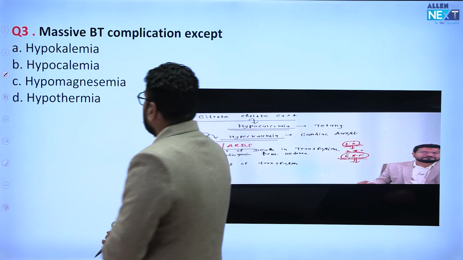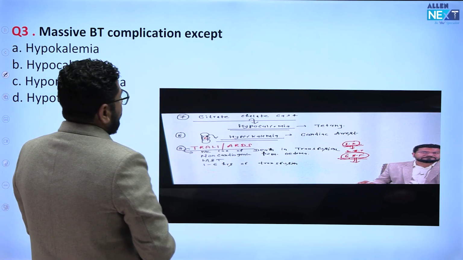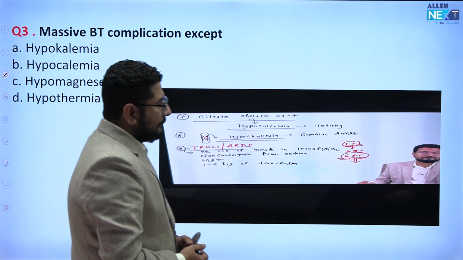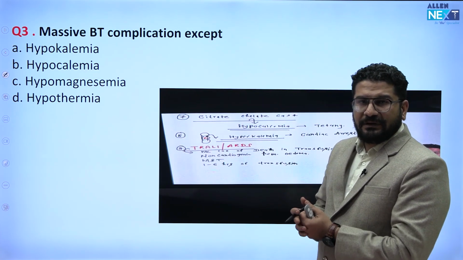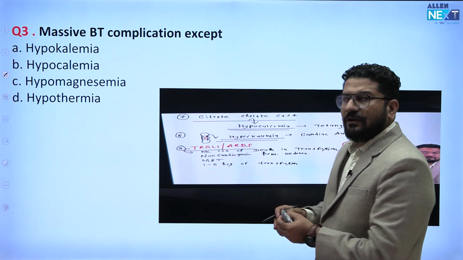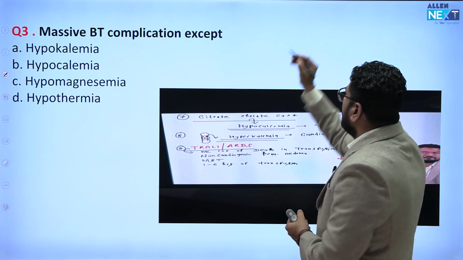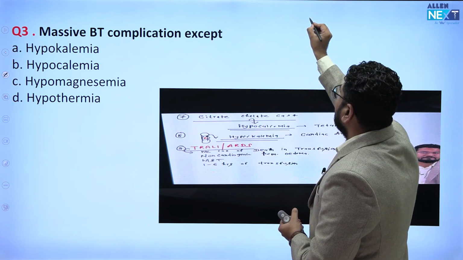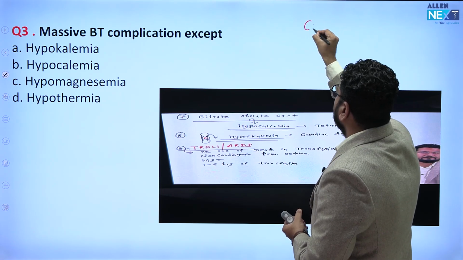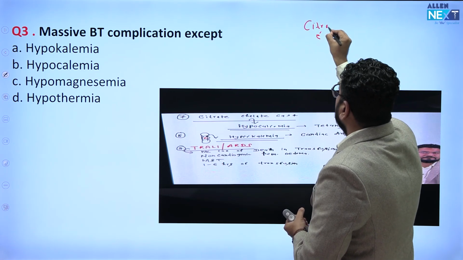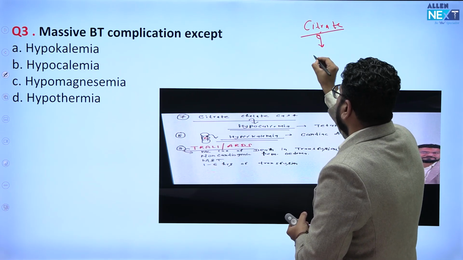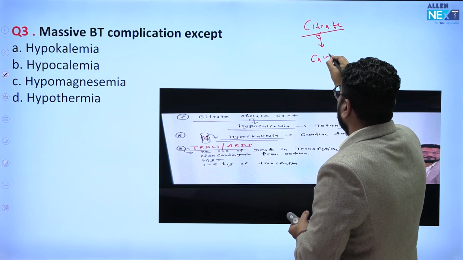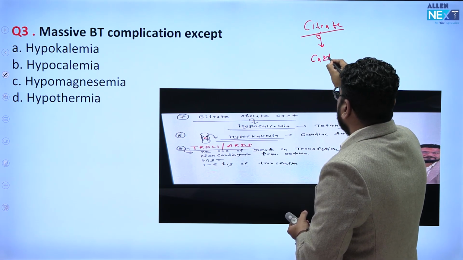Coming to the third MCQ, that is massive blood transfusion. Complications include all except. Just try to understand this. Whenever we are giving blood to a patient, we are giving whole blood or PRBC. The blood in the bag has citrate, and remember this citrate has a feature: the citrate will chelate calcium. So citrate will chelate calcium.